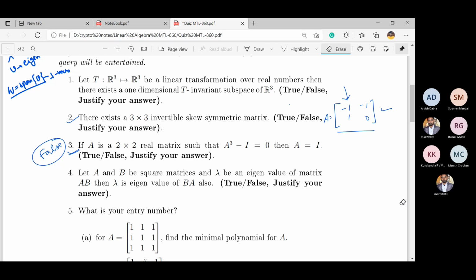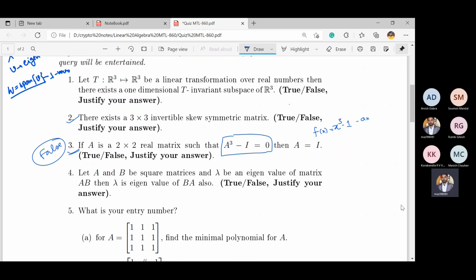Anyone? So whenever you get such a type of question, you have to just remember one thing. If this is the condition, what does it mean? This means x cube minus 1, if we say f(x) is a polynomial, is an annihilating polynomial for A. And we know one theorem, that the minimal polynomial divides the annihilating polynomial.